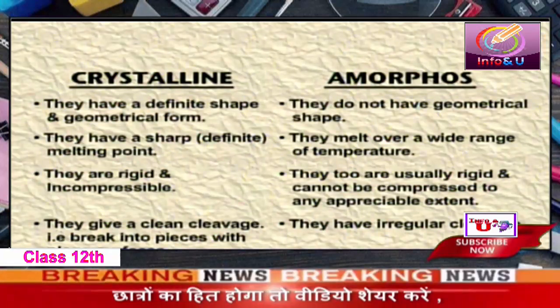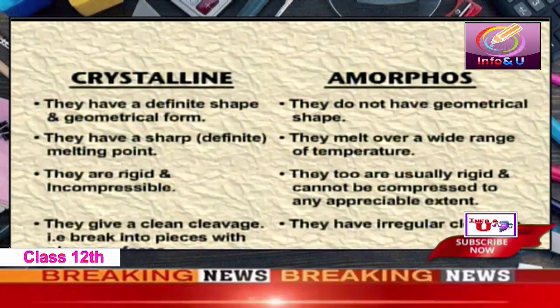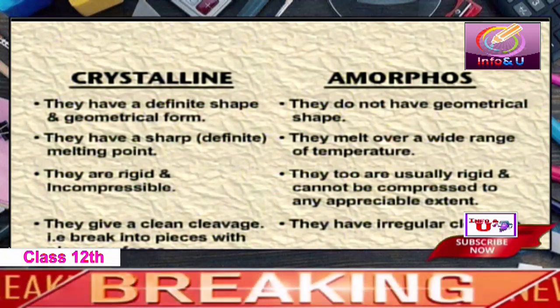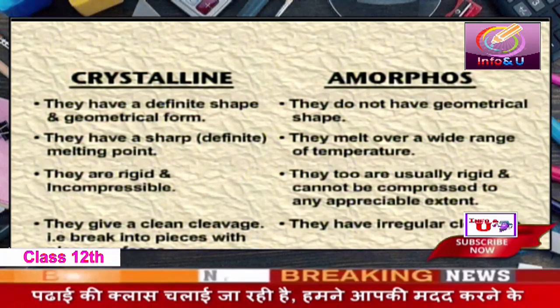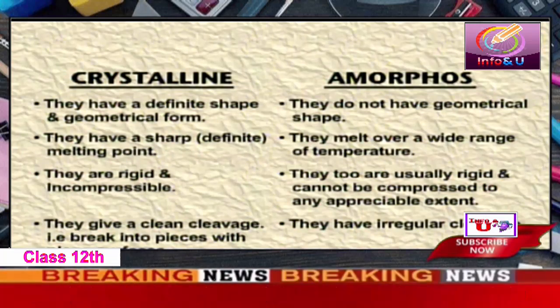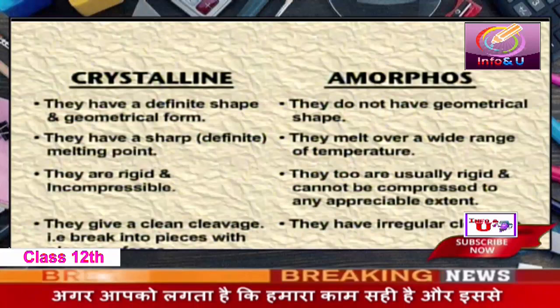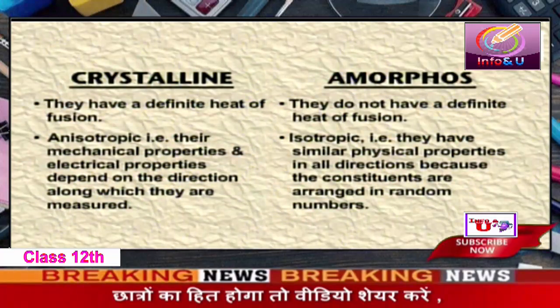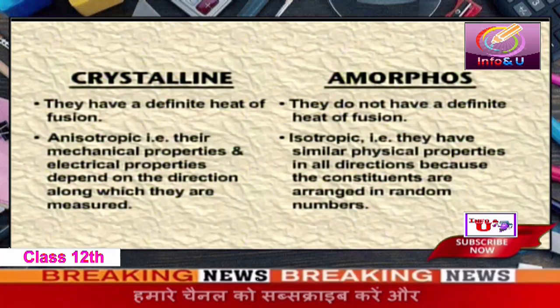Crystalline solids give a clean cleavage. They show a cleavage property. When we cut them, the new surfaces which are generated, they have plane surface. This is not the case with the amorphous solid. When we cut an amorphous solid, we don't get a plane surface. Rather, we get an irregular surface. Crystalline solids are anisotropic and amorphous solids are isotropic.